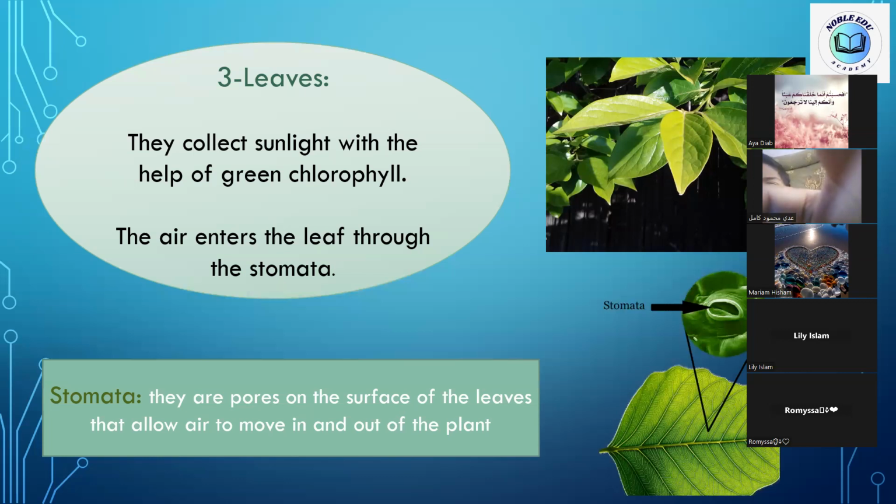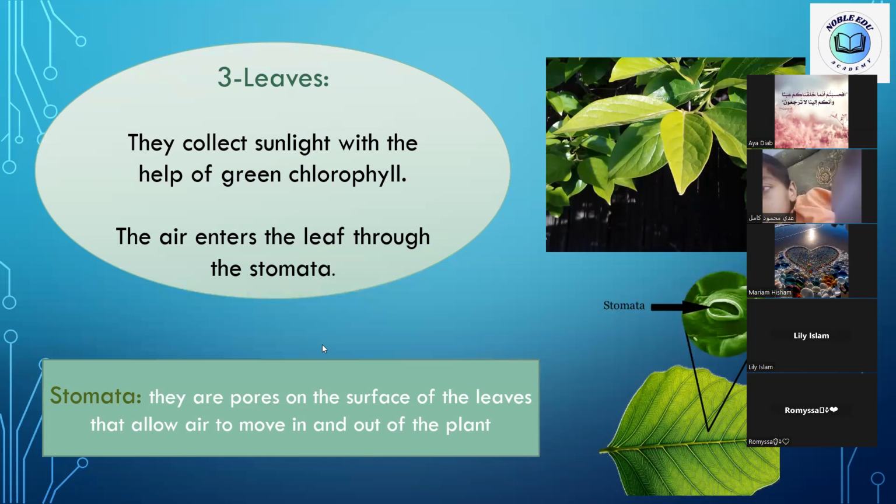So these pores are the entrance and exit of the air. The air enters and exits through the pores present on the surface of the leaf.